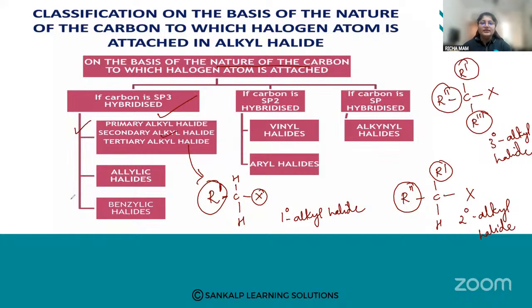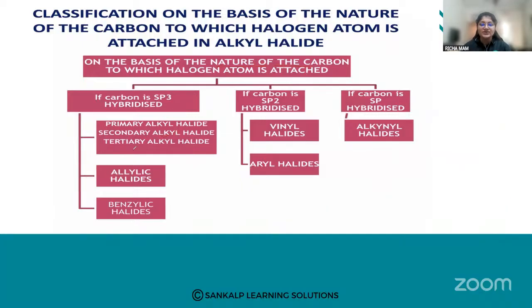Next, there is something called allylic halides. In allylic halides, the halogen atom is bonded to an sp3 hybridized carbon which is next to a carbon-carbon double bond. If I give you an example, this is an example of allylic halides. The halogen is attached to the sp3 hybridized carbon, which is next to a carbon-carbon double bond.